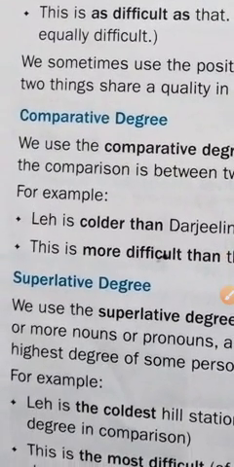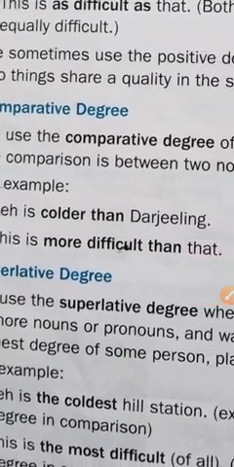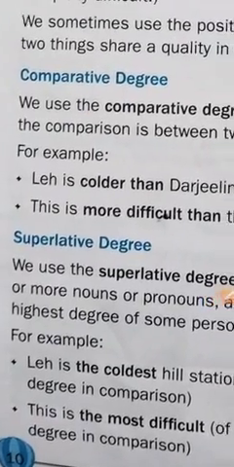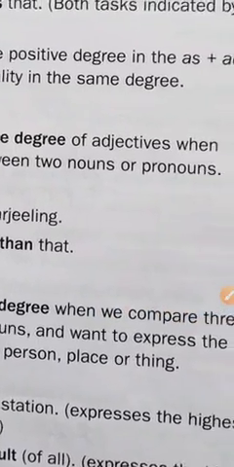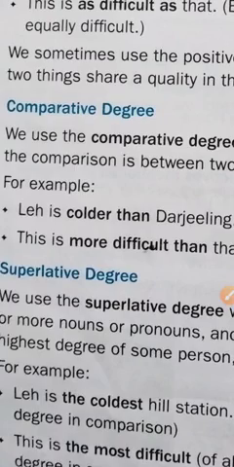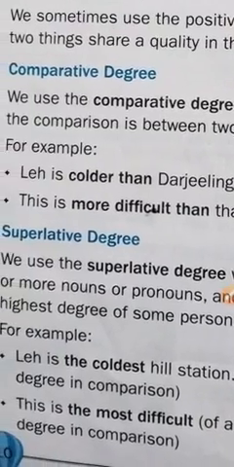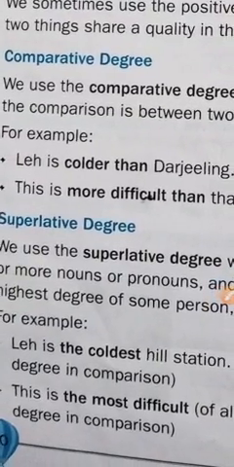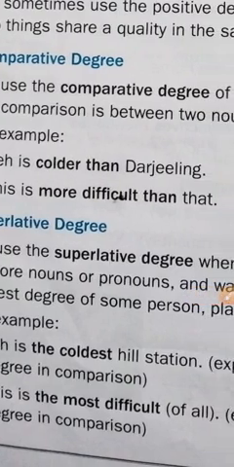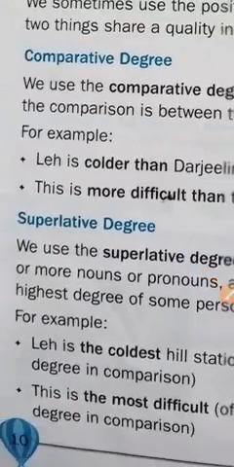What do we see now? The comparative degree. We use the comparative degree of adjectives when the comparison is between two nouns or pronouns. It means when we compare two nouns, two pronouns or two things. See here some examples: Leh is colder than Darjeeling.